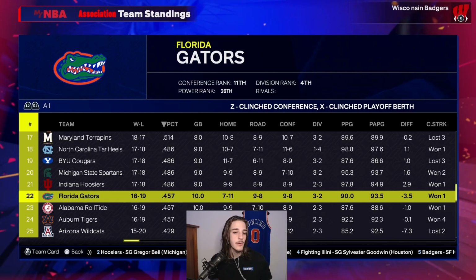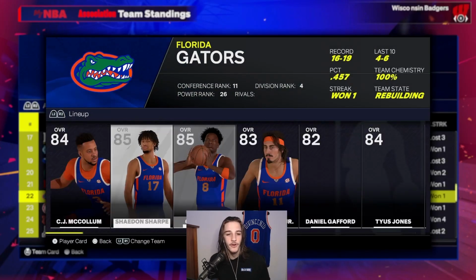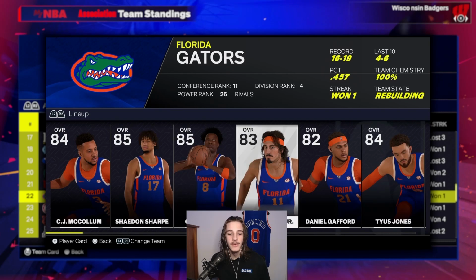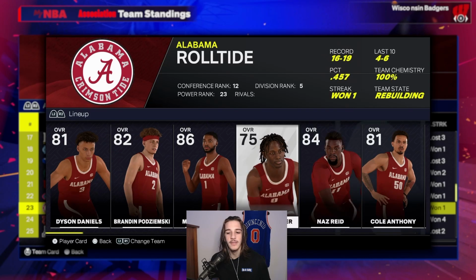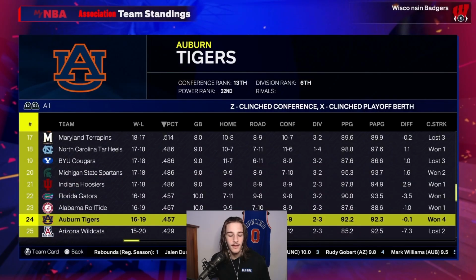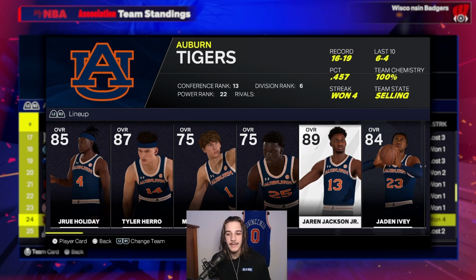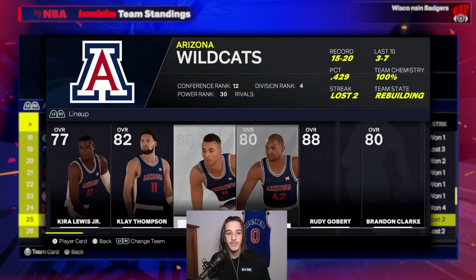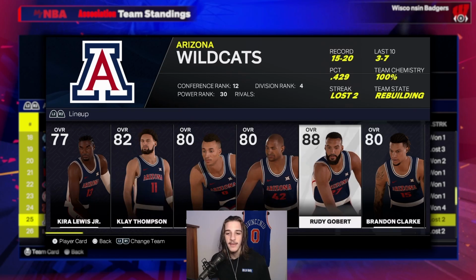Now we're getting the teams that were a couple games out from being in the bracket. We have Florida with CJ, Shaden Sharp, OG, Jaime Jaquez. Then we have Alabama with Mikal Bridges and Naz Reid. Then we have Auburn. They have Drew Holiday, Tyler Hero, Jaren Jackson, Jaden Ivey. Then we have Arizona. This team was not too good when we looked at them. They had Clay and Rudy Gobert.